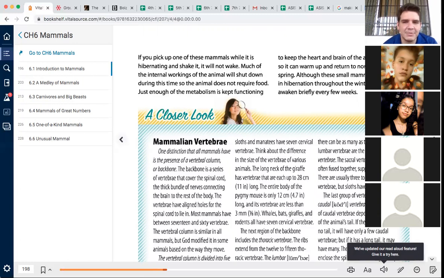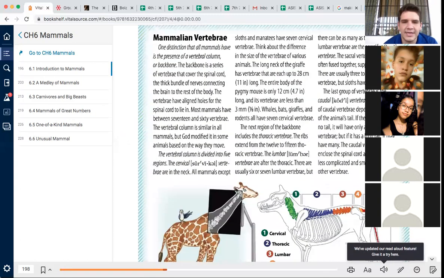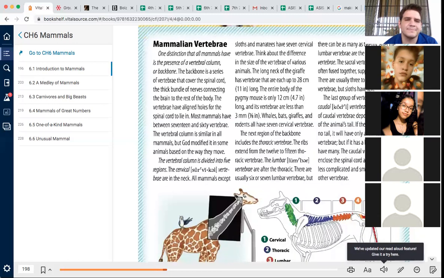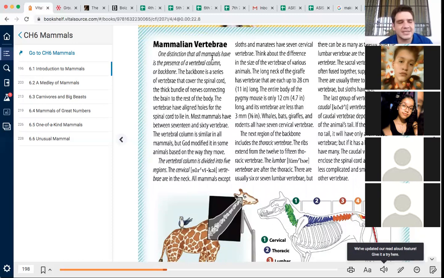Although these small mammals remain in hibernation throughout the winter, they must awaken briefly every few weeks, all right? We're gonna talk about the vertebrae of the mammalia, but let's actually talk about hibernation real fast. If you try to wake up those animals, it probably would not work, because they shut down most of their body, so the only thing that's really functioning is like their lungs, heart, and brain to keep them alive.